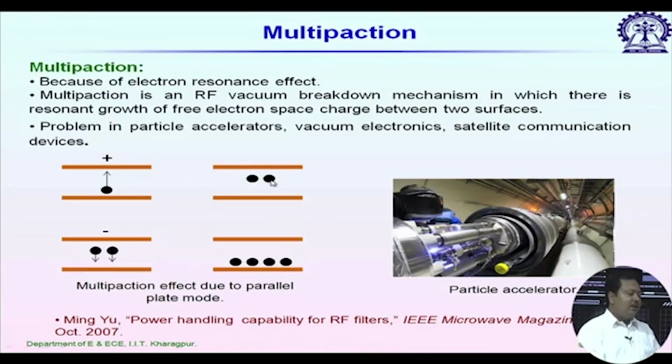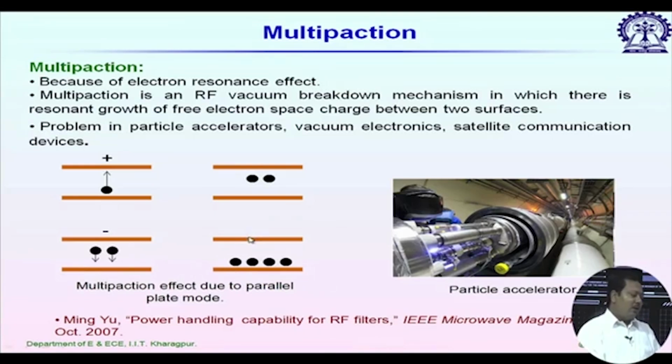Now let us say at the instant when this second electron is generated, the electric field changes its direction. Now what will happen? Both of these 2 electrons will be accelerated to the bottom plane. So again they will gain kinetic energy from the applied electromagnetic field, and if they have sufficient kinetic energy, while striking the bottom plane they will create more electrons. So suddenly there is an avalanche of electrons.